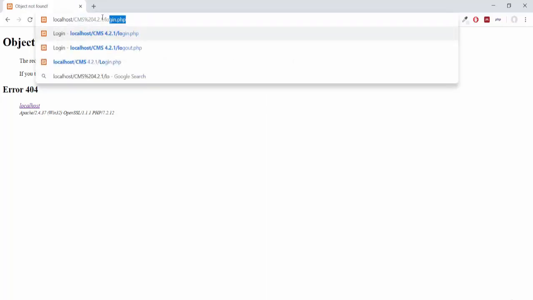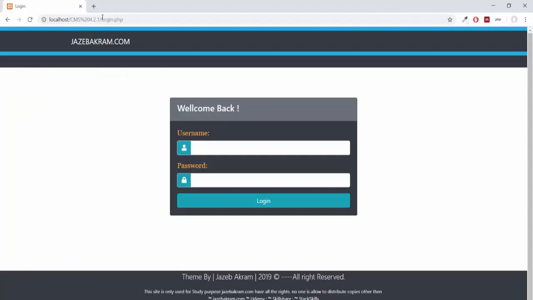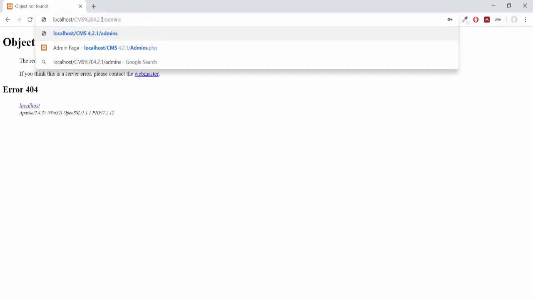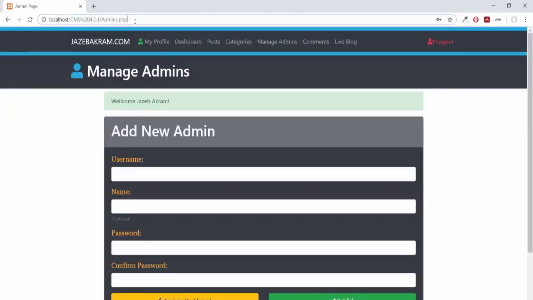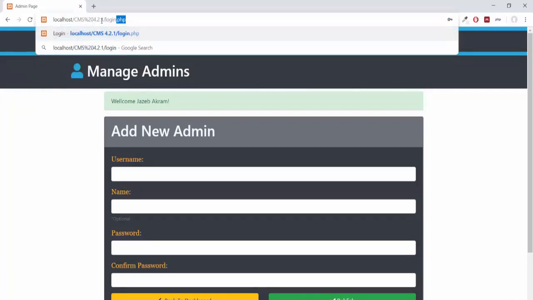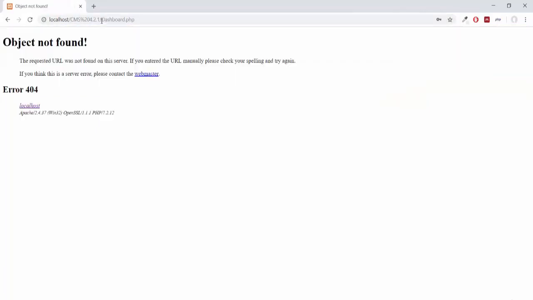For example, if I go to my logout page, I'm on login.php. I can give it some username and password. See, I'm on dashboard.php. If I go to my admins page, I can do that. But I will not be able to go into my login page because I'm already in the state of logged in.